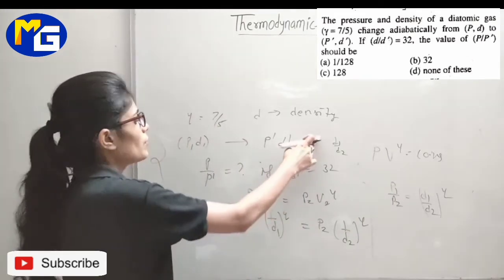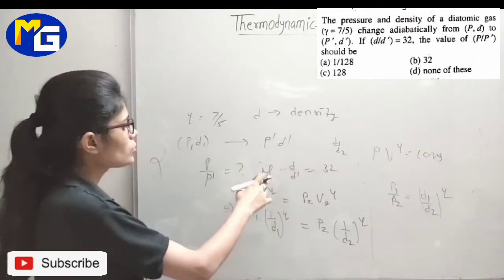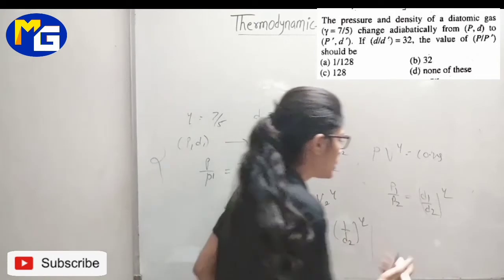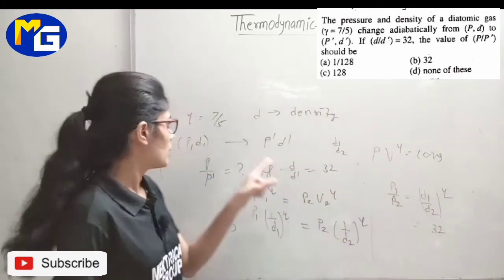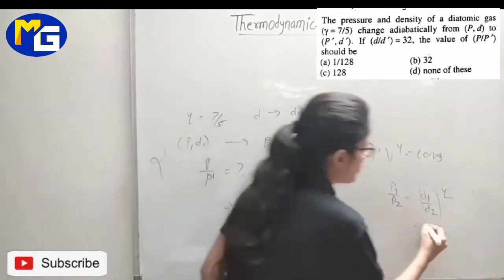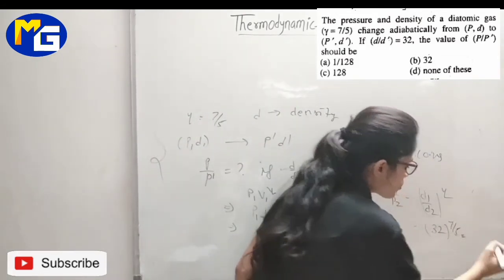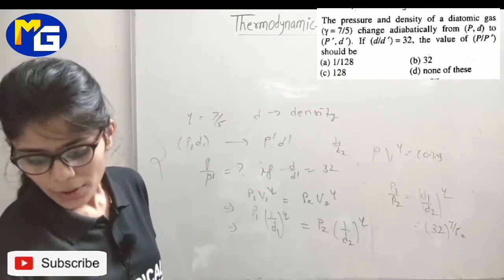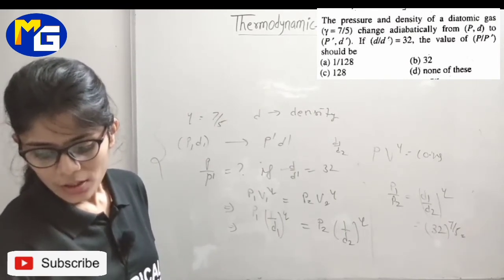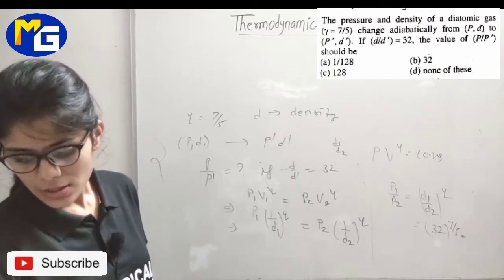So D1 and D2 value is given to you, that is 32. D by D dash, D1 upon D2, is 32 to the power gamma. Gamma is 7 by 5 and it is also given to you. 32 to the power 7 by 5, this is not given to you.